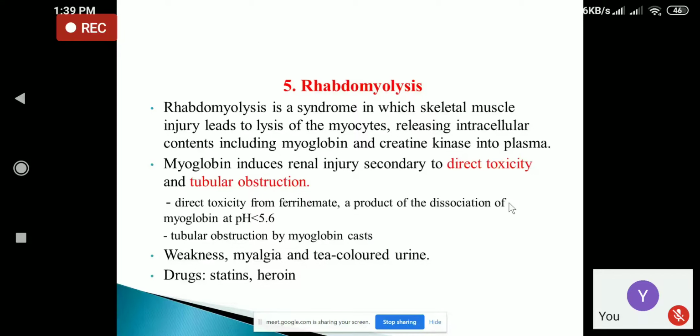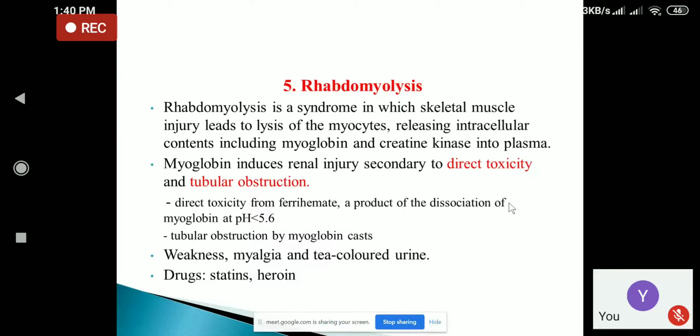Now, last is rhabdomyolysis. Rhabdomyolysis is a syndrome in which there is skeletal muscle injury. Whenever there is skeletal muscle injury, it will lead to lysis of the myocytes, that is the breakdown of the myocytes. And whenever there is lysis of the myocytes, it causes release of the intracellular contents including myoglobin as well as creatine kinase into plasma. So whenever there is rhabdomyolysis, we can see increase in the level of creatine kinase and myoglobin in the plasma.